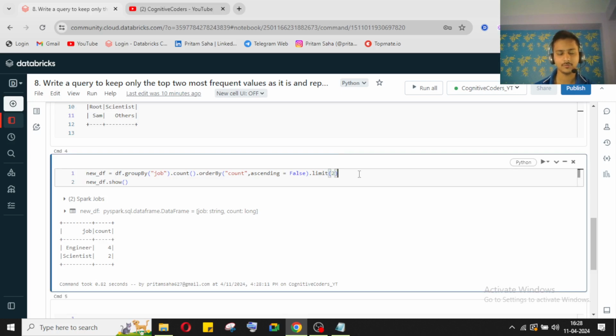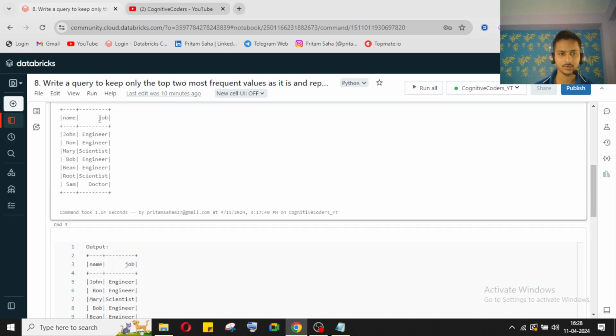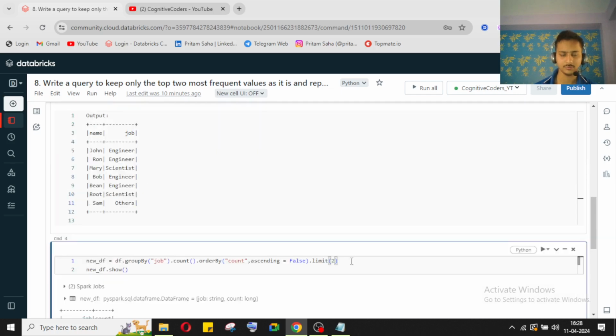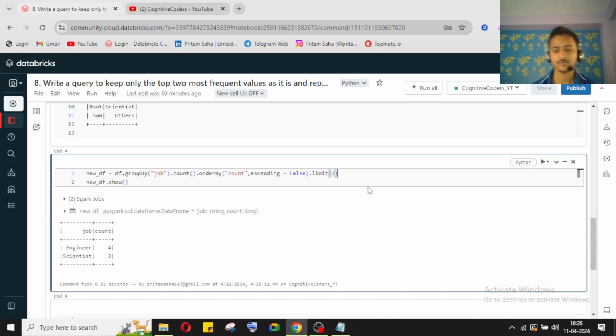a list for when we compare it with our main data frame. We need to keep it in a list. I will show you what I want to do. Okay, don't worry, just keep watching. So now, first for getting it in a list, we need to convert it in RDD.